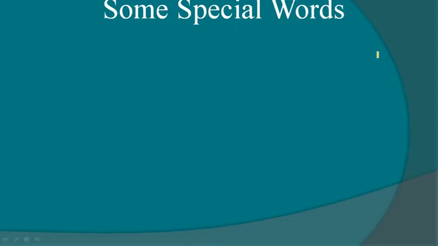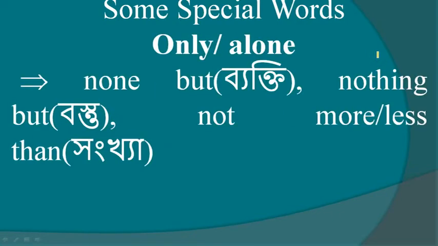That time you have to use a special word. For example, if you get only or alone in a sentence and you want to make that sentence negative, you have to use none but, nothing but, not more or less than.